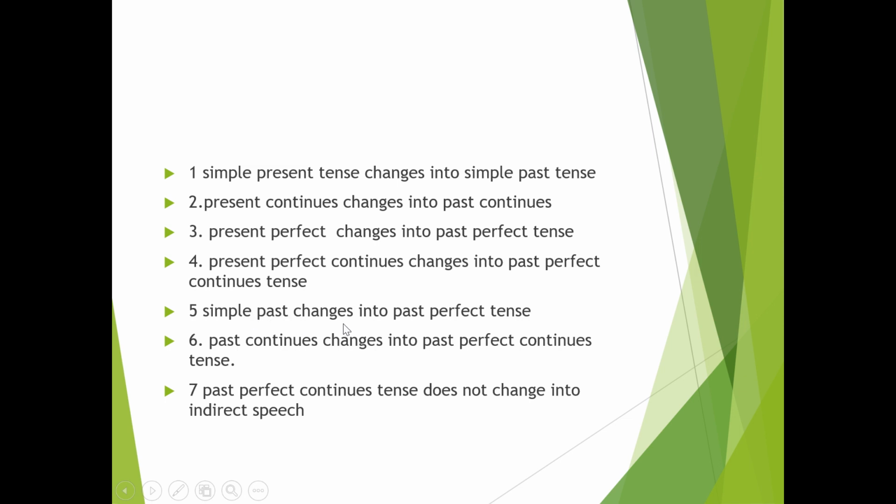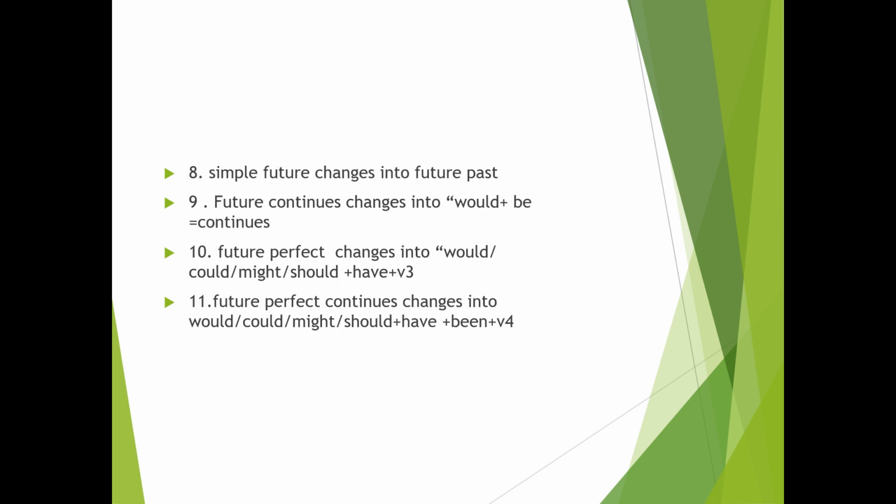Simple past changes into past perfect tense, and past continuous changes into past perfect continuous tense, and past perfect continuous does not change into indirect speech. Past perfect continuous चाहिँ change हुँदैन, right? Simple future tense changes into future past. Future continuous changes into would and be and continuous. And then future perfect changes into would, could, might, and then have and past participle.